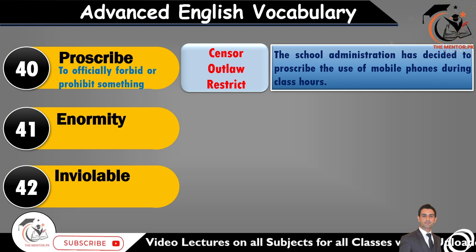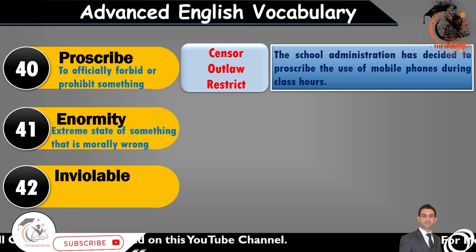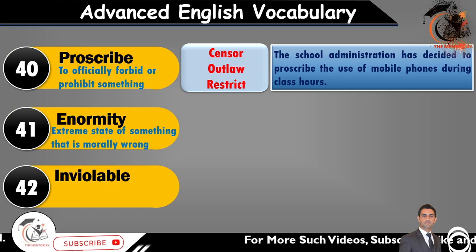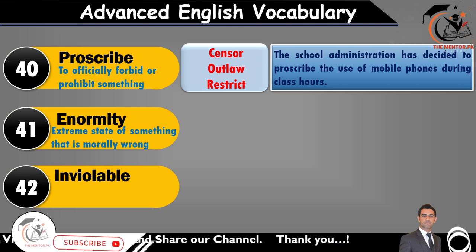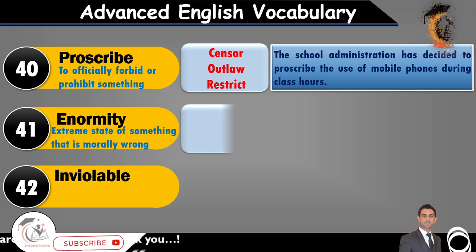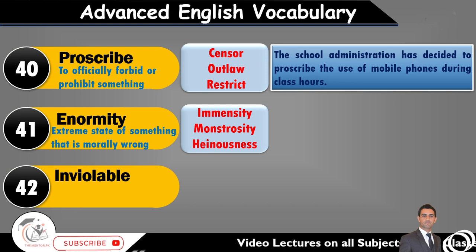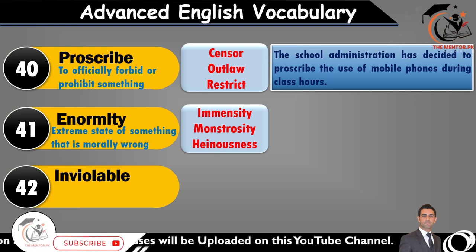Our next word is enormity. It means extreme state of something that is morally wrong. When we are talking about something that is morally wrong, that is wicked, and we are talking about its extreme level, so we use the word enormity. And its synonyms are immensity, monstrosity, and heinousness. We say that there is no other extreme condition beyond this. There is no other condition beyond this. This is the extreme condition of wickedness, of immoral activity, of immoral thing, of immoral act.